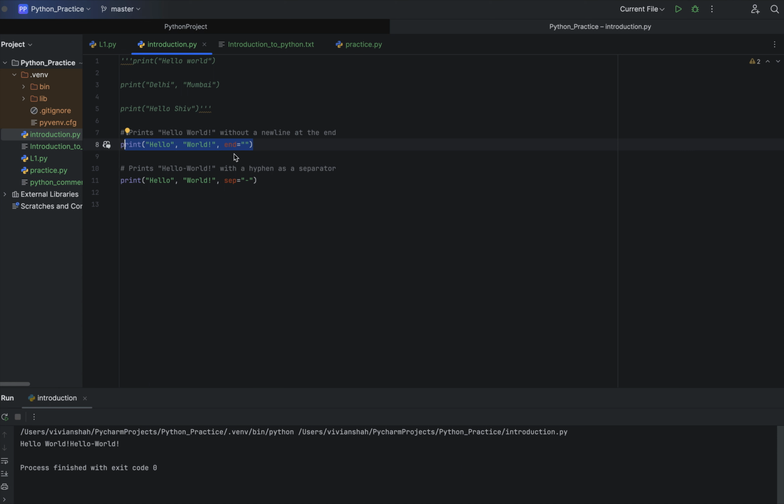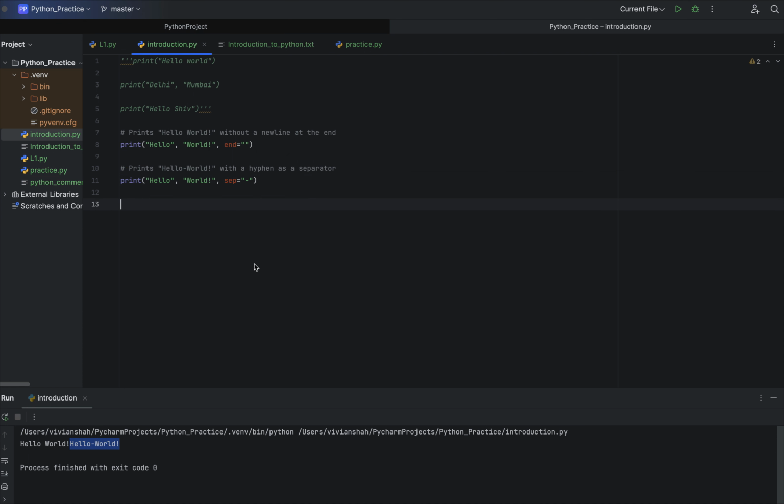You can see that after this the text should print in the next line, but it is in the same line. So if you provide end here, then it will not add a new line at the end, and the next print will be printed in the same line. If you have such a requirement, then you can use this end argument in the print function. The other thing is the separator. For two words, hello and world, if you want any separator between them, you can provide that.